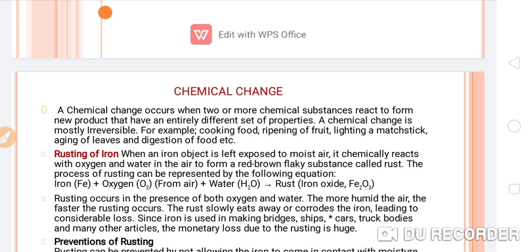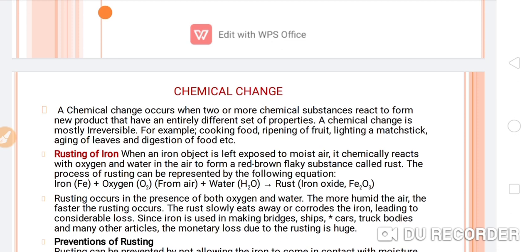Lighting a matchstick, aging of leaves and digestion of food, etc. These all are irreversible, permanent changes, and you can say these all are chemical changes.